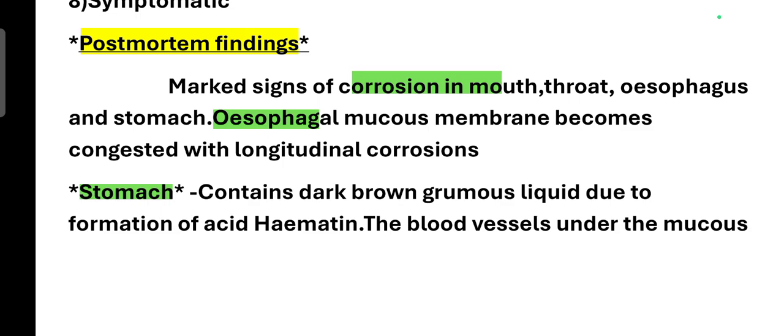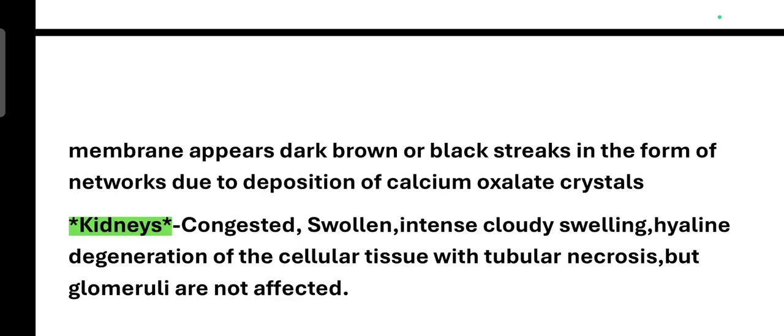In case of the stomach, it will contain a dark brown granulous liquid because of formation of acid hematin. And the blood vessels under the mucous membrane appear as dark brown or black streaks in the form of a network because calcium oxalate crystals get deposited. So there will be an appearance like black streaks in the form of a network.